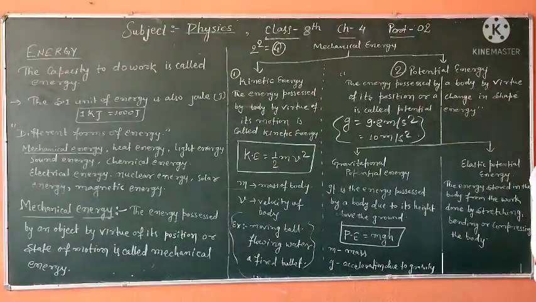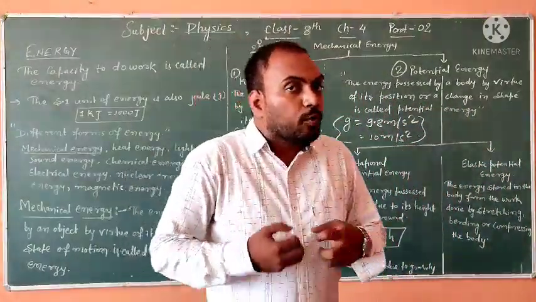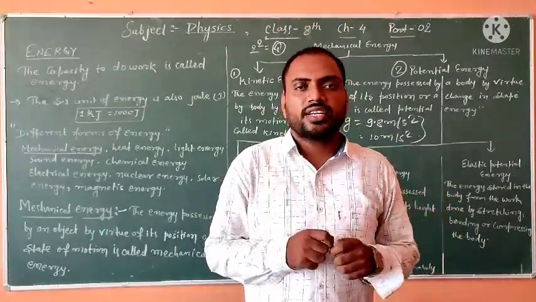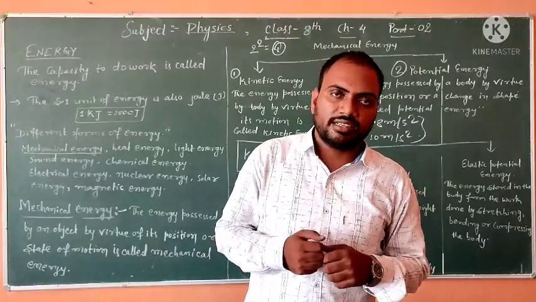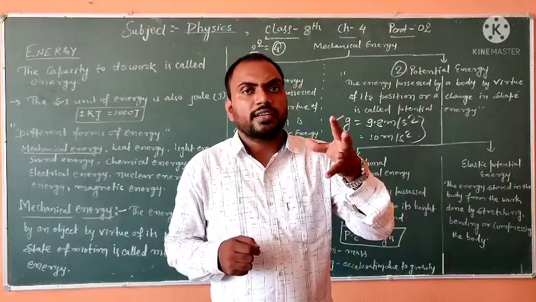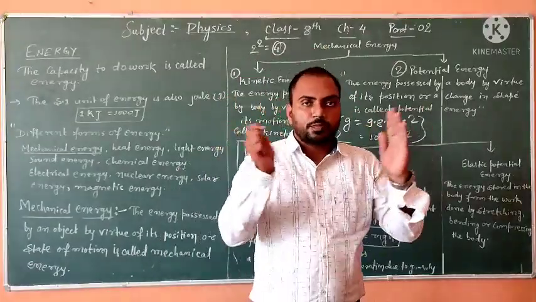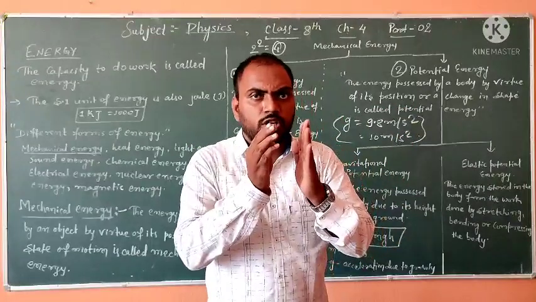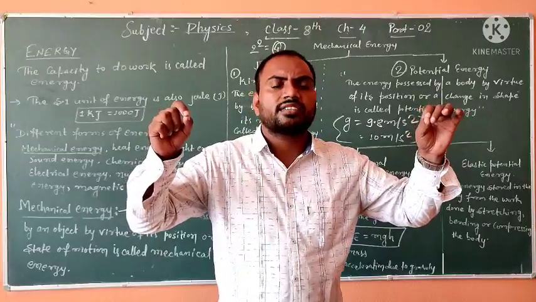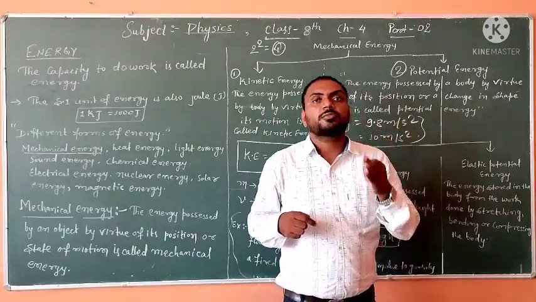Now elastic potential energy: the energy possessed by an object due to its shape and change in configuration is called elastic potential energy. For example, a rubber band: if you expand it, you have done some work on it, and that work will become its potential energy. A spring: you compress it or you elongate it, in both cases it has some energy. Which type of energy? That is elastic potential energy.